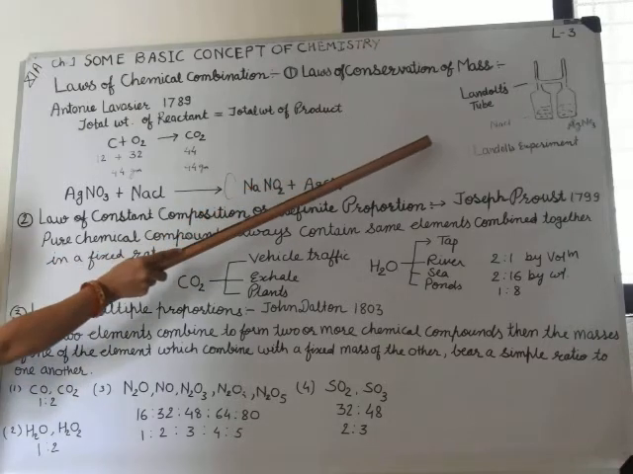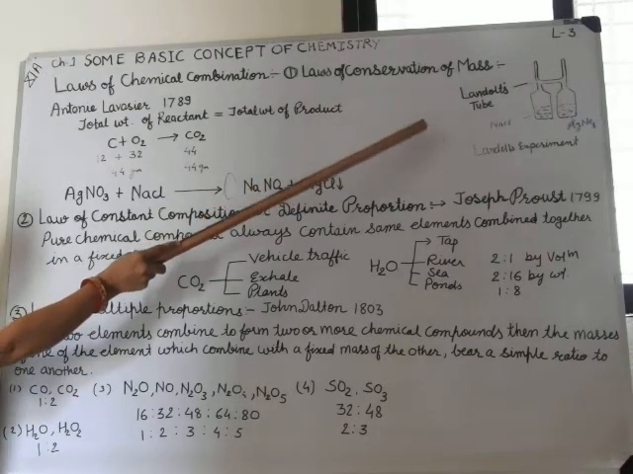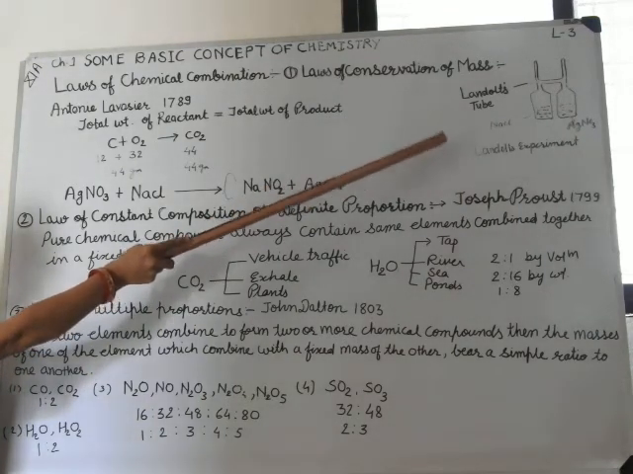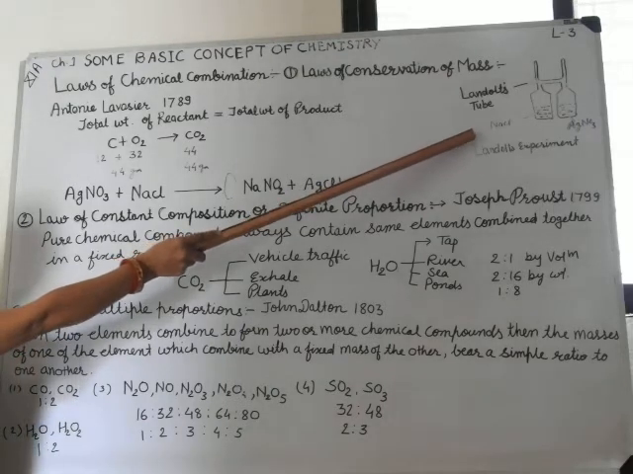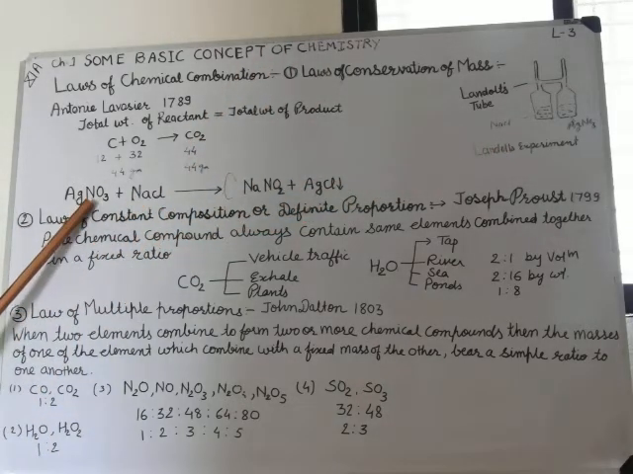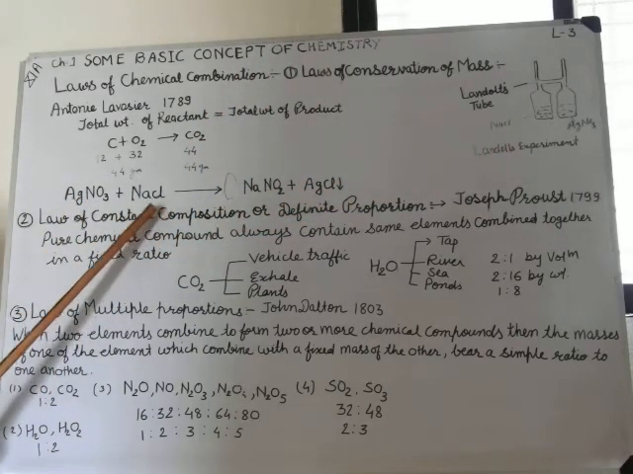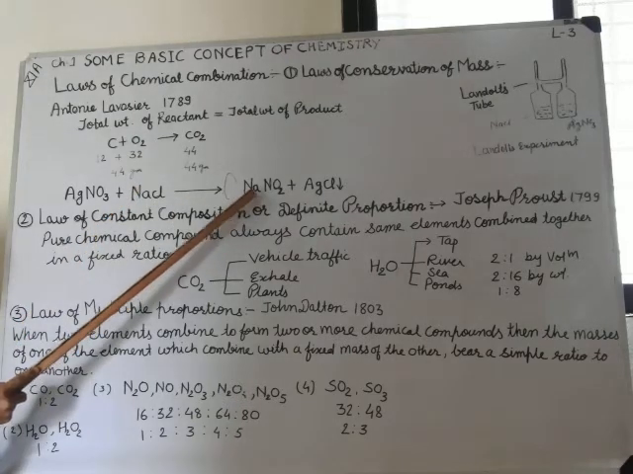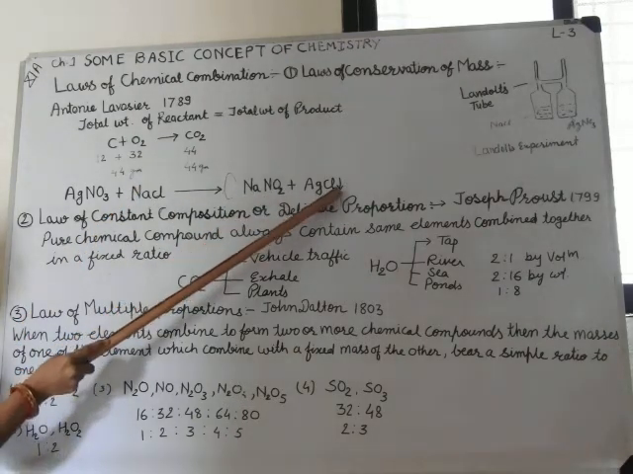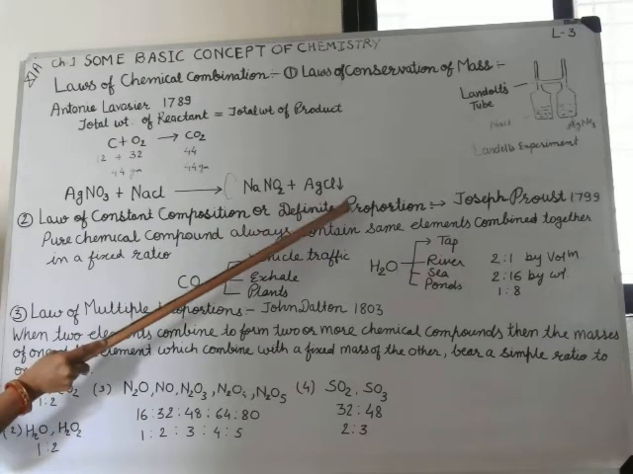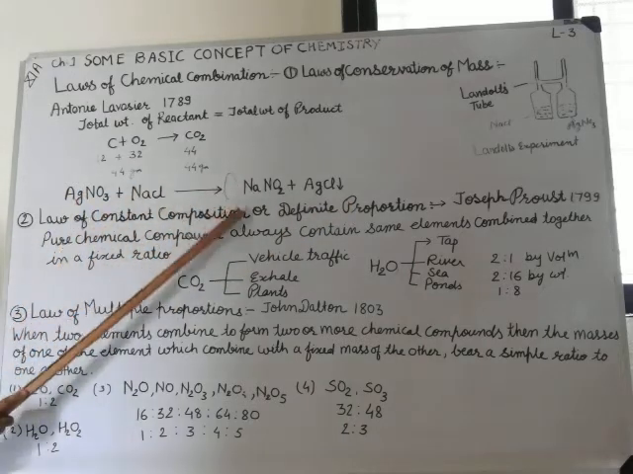In Landolt's experiment, we take Landolt's tube, an H-shaped tube. In this tube, we take NaCl and silver nitrate solution and react them with each other. Before reacting, the silver nitrate and NaCl solutions are separate. After the reaction, sodium nitrate and an AgCl precipitate are formed, and it can be calculated by weight. Their weights become similar.